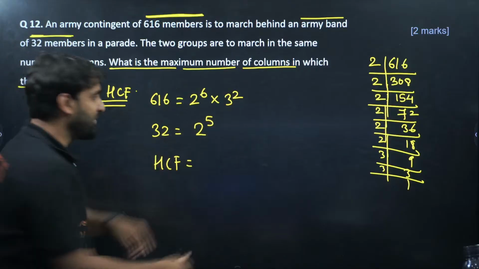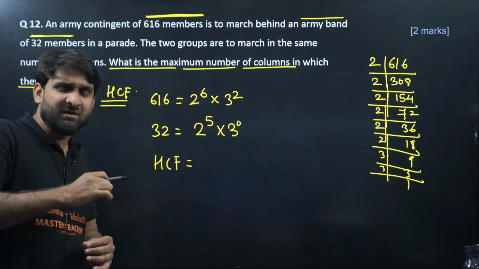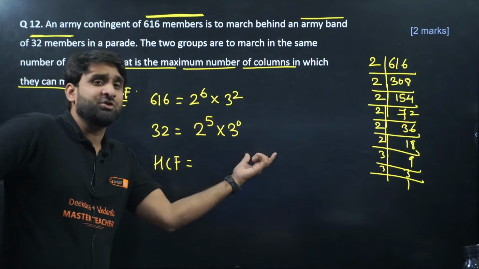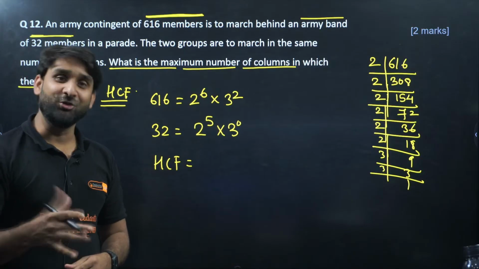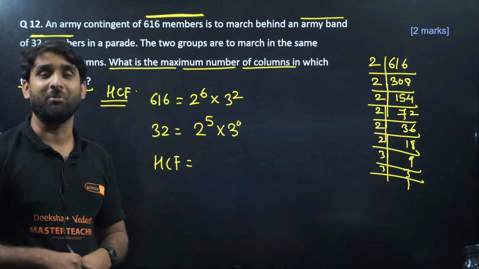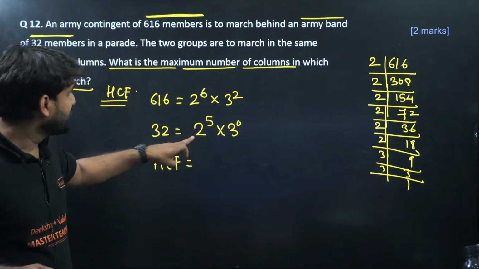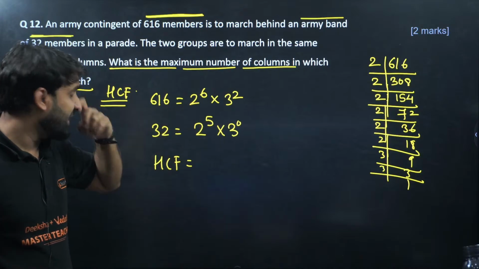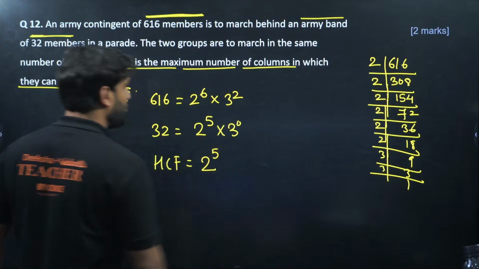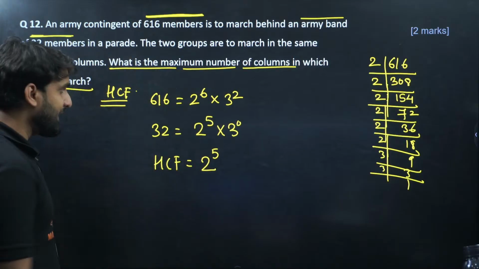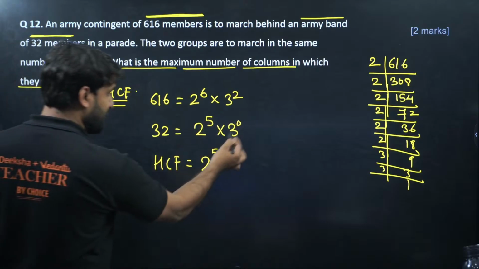3 is there, but 3 is not present here. So we can write 3 to power 0. If any number is present in the prime factors of the first, but is missing in the prime factors of the second, you can put 0. 3 to power 0. Yes, so that you can take it comfortably as common. So for HCF, we have to take the least power. So 2 to power 6, 2 to power 5. What will be the least? Least will be 2 to power 5. Clear? And 3 to power 2 and 3 to power 0.